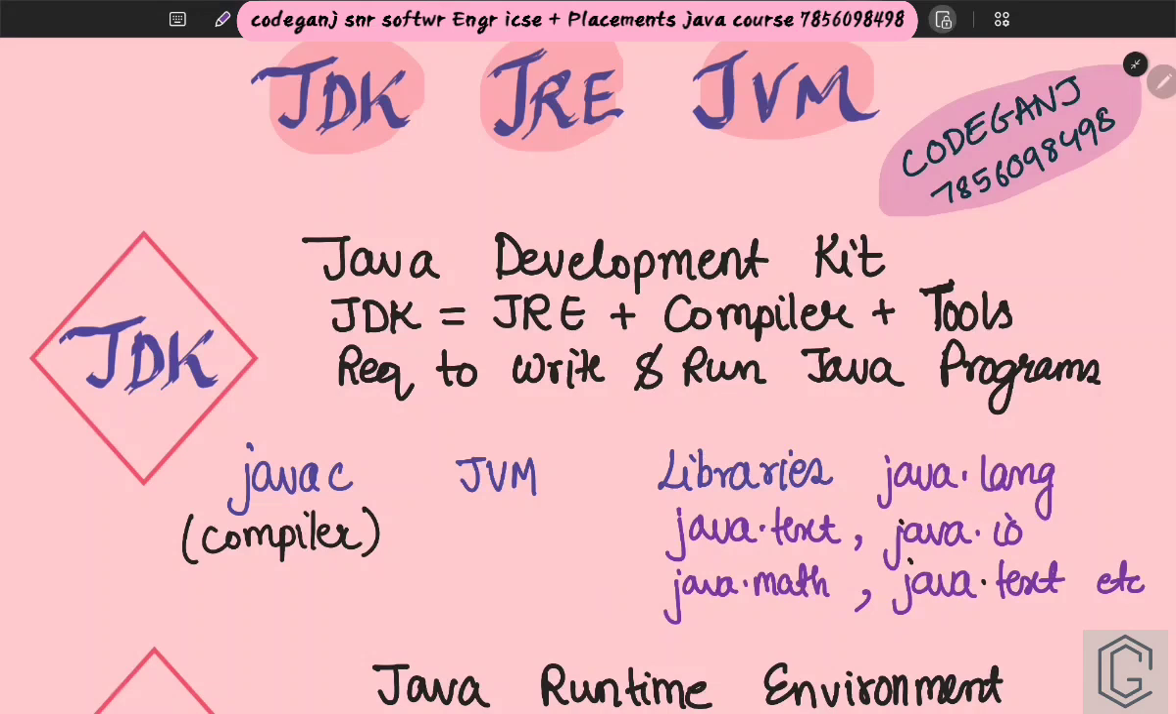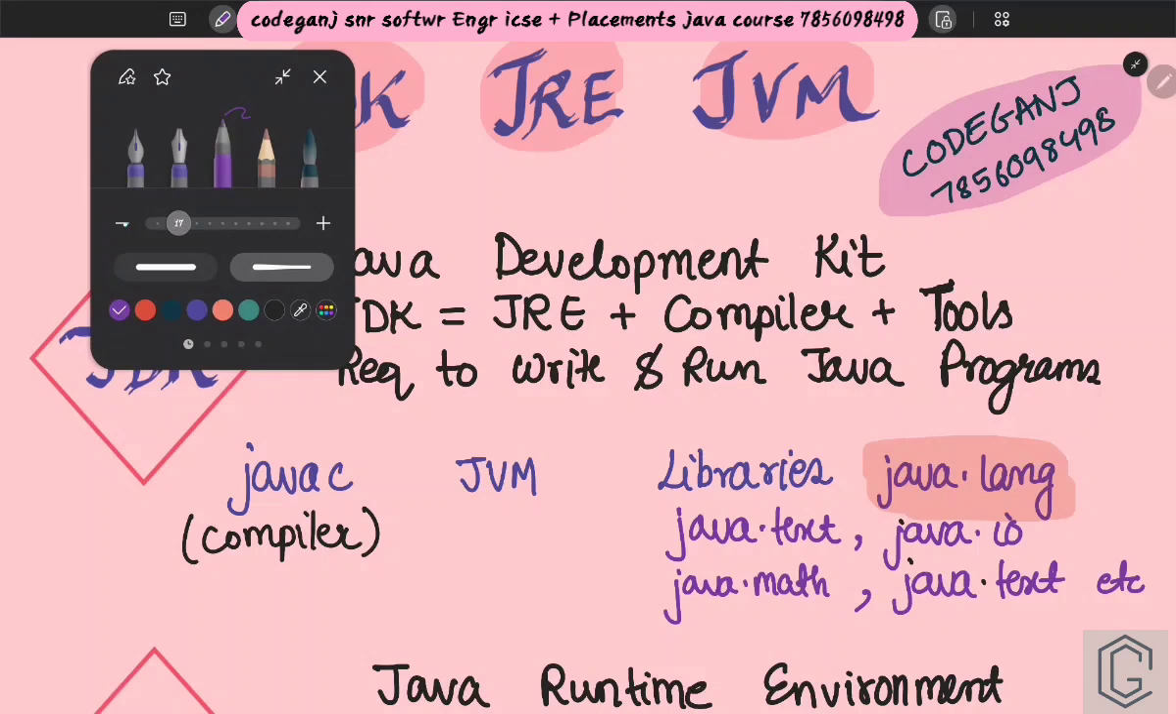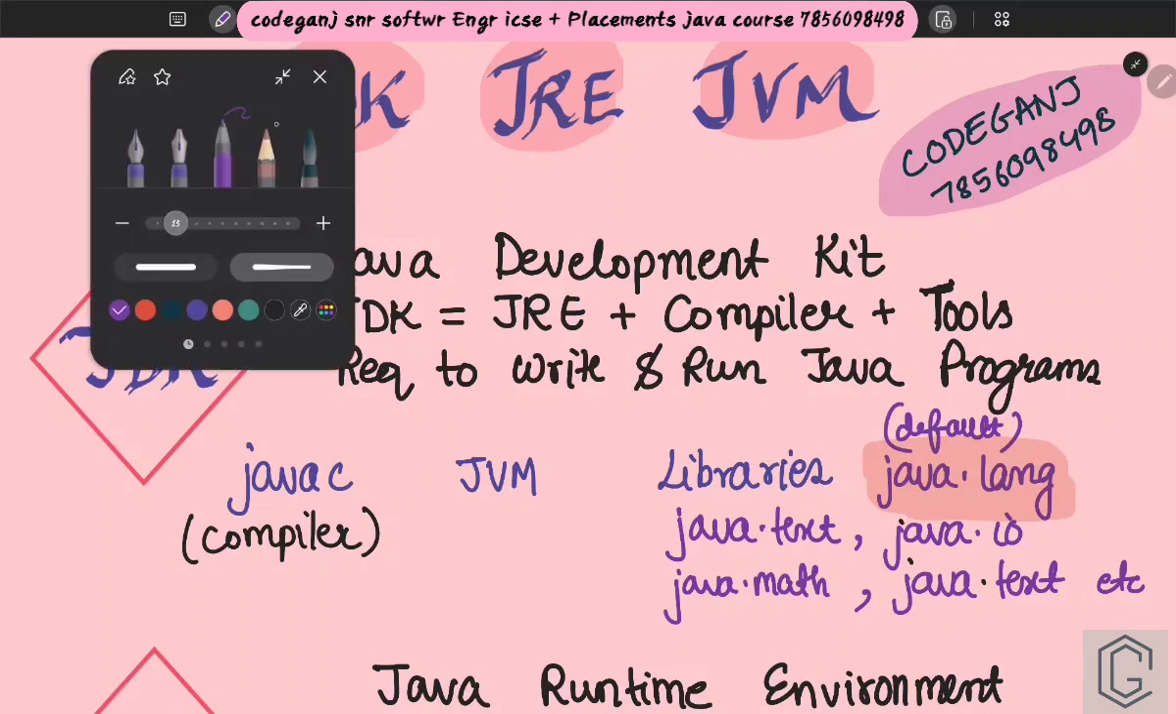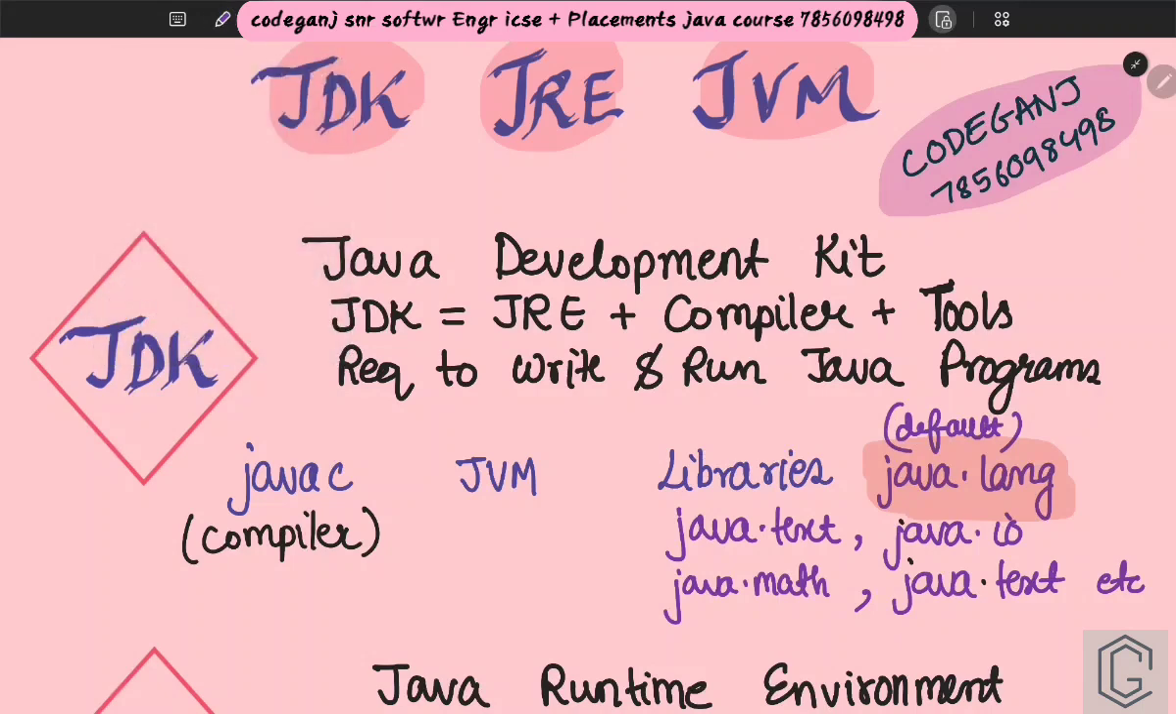And then you have something very, very important, that is java.lang. Okay, this is java.lang. In an MCQ question it can be asked. What can I write here? I can write that java.lang is called by default. Okay, so you have to keep this in mind as an MCQ question.